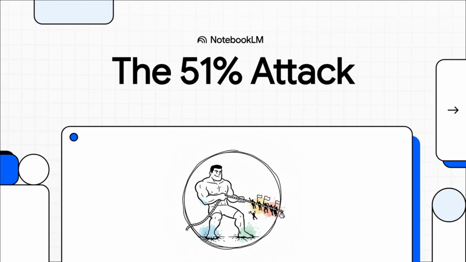Blockchain technology came with this huge promise, right? A totally decentralized, unchangeable, and secure digital world. But what if that whole promise could just be broken? Imagine if one person, just one bad actor, could grab control of an entire network and just bend it to their will. Well, that's not science fiction. That's the fundamental threat we're diving into today, the 51% attack.